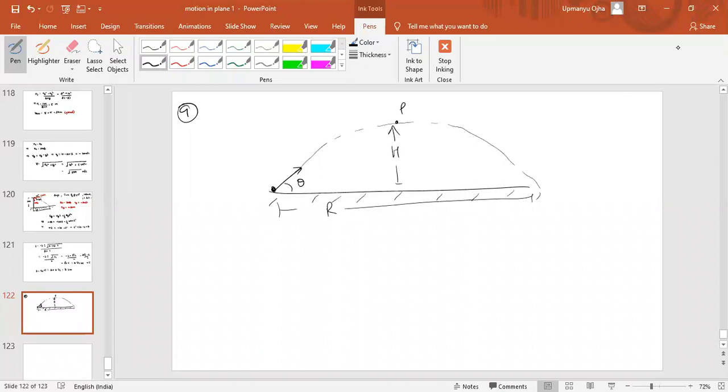Okay, so the question is: the particle is projected from the ground at some angle with the horizontal. R is the range to have maximum height h. At what height above the P should a particle be aimed so that range and height are equal? Okay. So can you find? See, let us suppose we project the particle at an angle theta dash, such that range and height are the same.